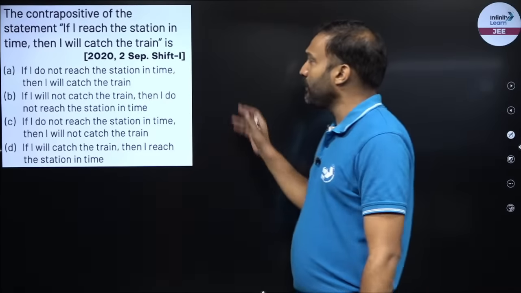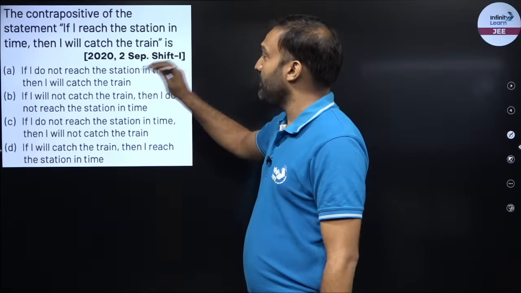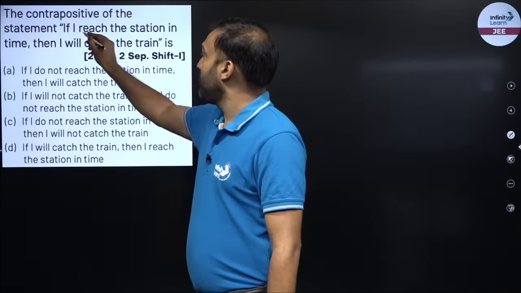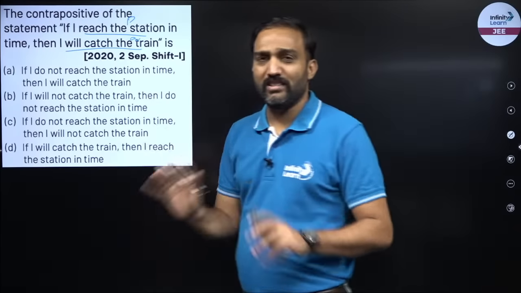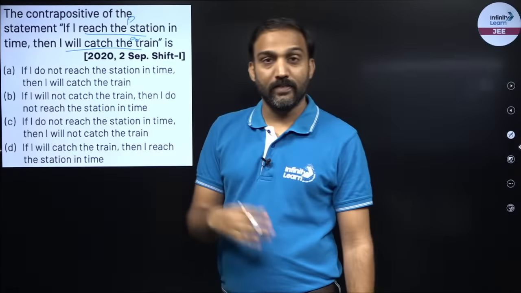Right. Another example, 2020, contrapositive. If I reach the station in time, then I will catch the train. Once again, understand this. This is your P. This is your Q, right? It's very simple, no logic. If P then Q, minus Q, then minus P.